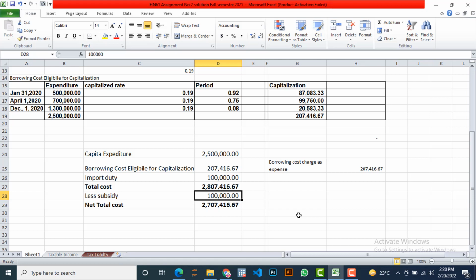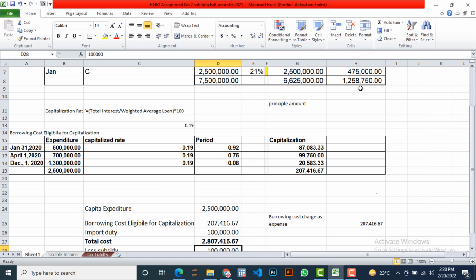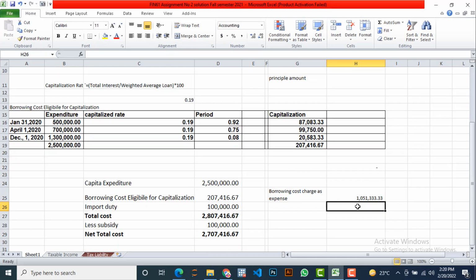So what is this? This is the total borrowing cost. Total borrowing cost minus this capitalization. So this is the amount of borrowing cost, 1.051 something more million, which is charged as expense and becomes part of the income statement.